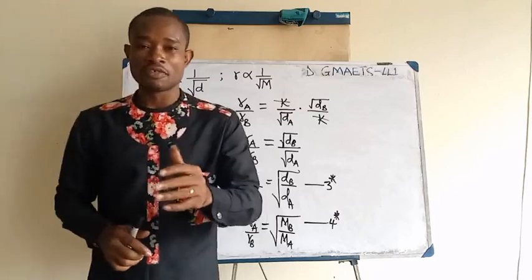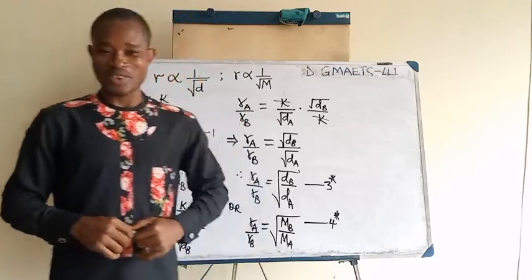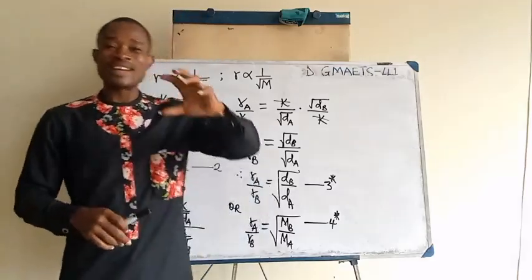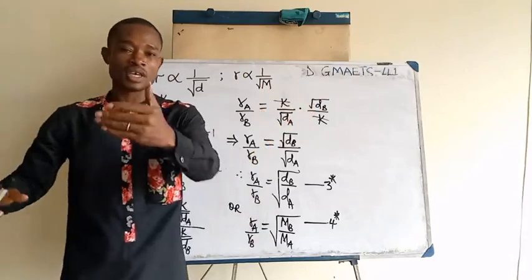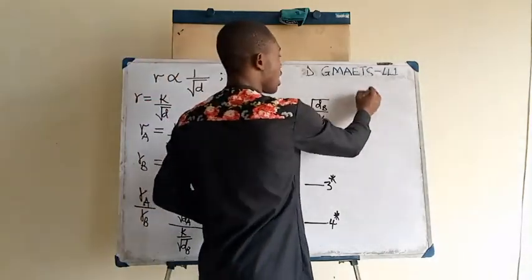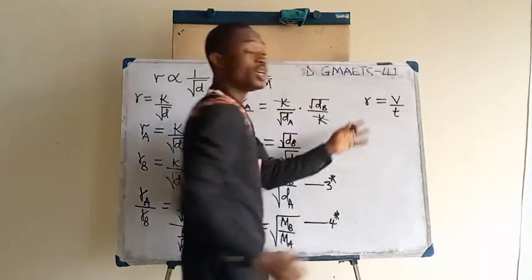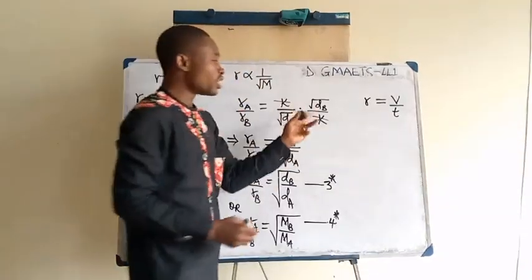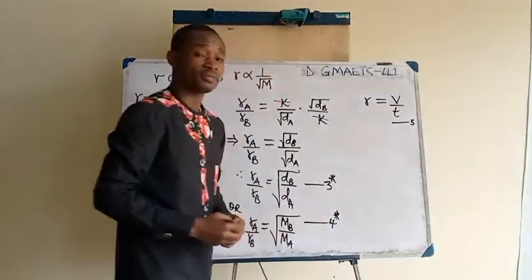From that definition of rate of diffusion, we can also write a mathematical equation for it. Are you aware of that? Remember that rate in that definition links volume of the gas to the time it takes the gas to diffuse. And so mathematically, I can write that rate of diffusion is equal to volume over what? Time. You want to take note of that. Let's call this equation 5.